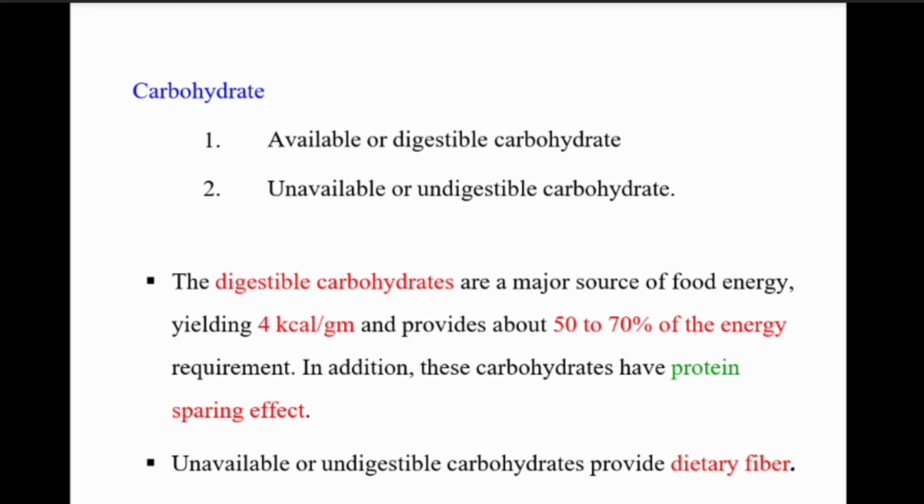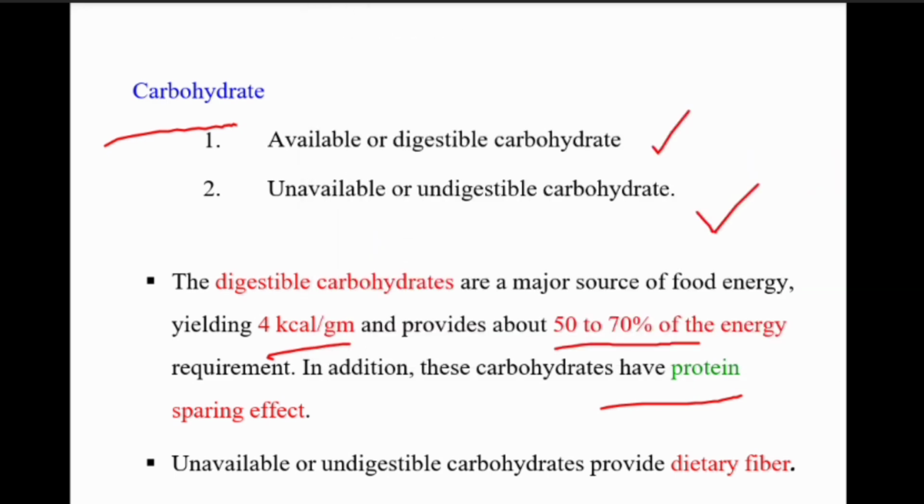We already know what macronutrients are. Macronutrients are carbohydrate, fat, and protein. The carbohydrate first. Carbohydrates are in two forms: available or digestible carbohydrate and unavailable or indigestible carbohydrate. First, digestible carbohydrates are the major source of food energy, which yield 4 kilocalories per gram and provide about 50 to 70% of the energy requirement. In addition, these carbohydrates have a protein sparing effect.